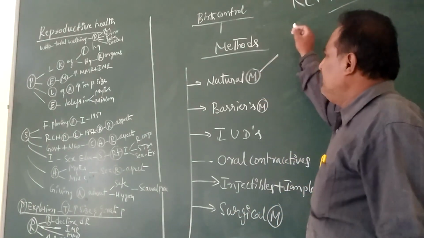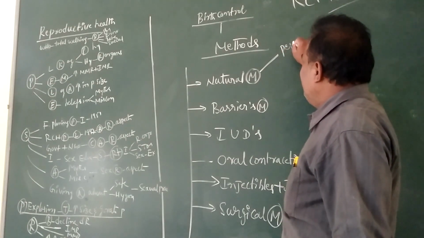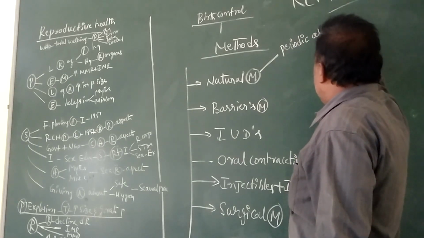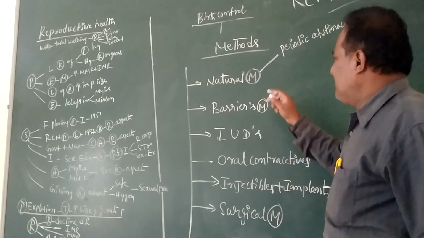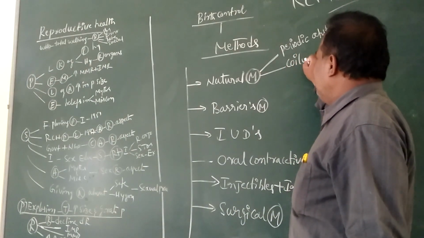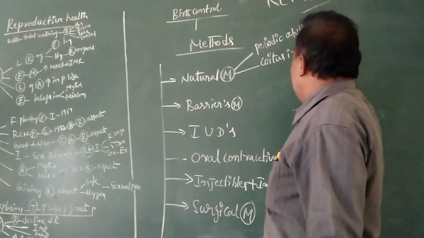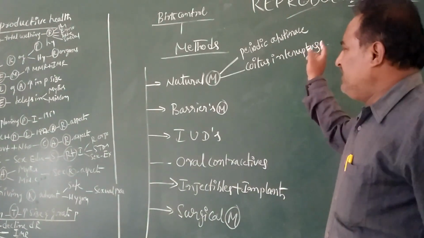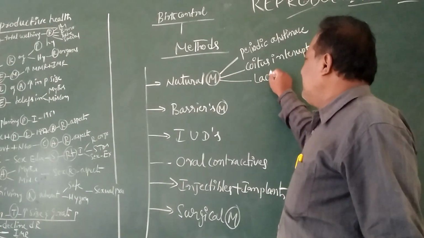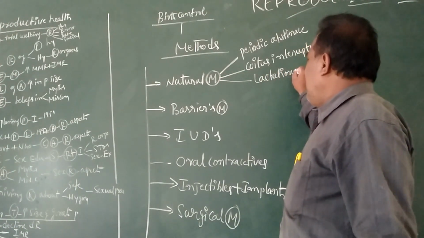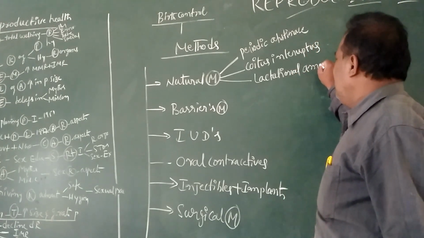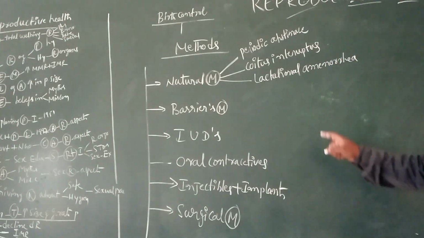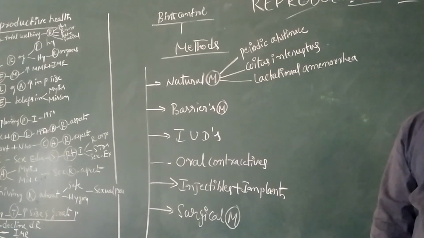One is periodic abstinence, coitus interruptus, and lactational amenorrhea.